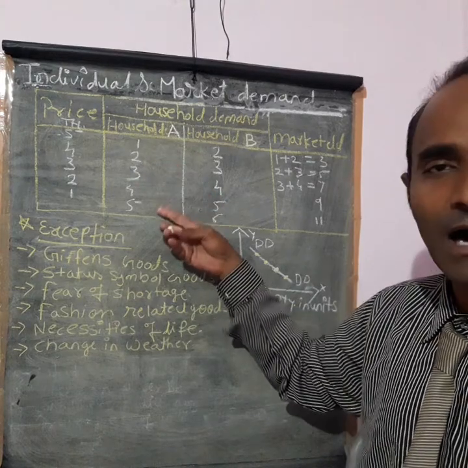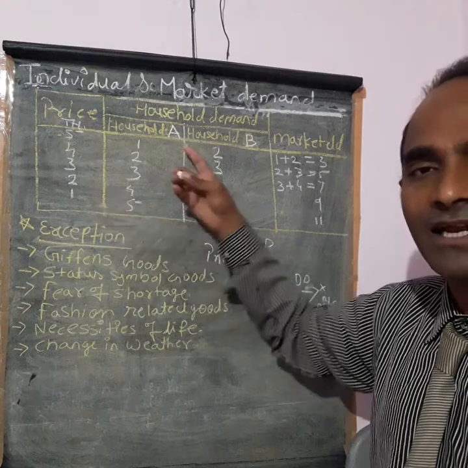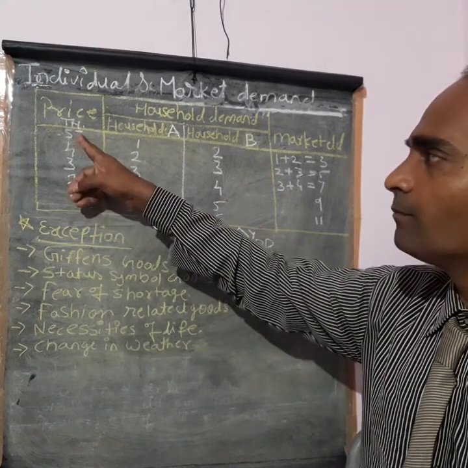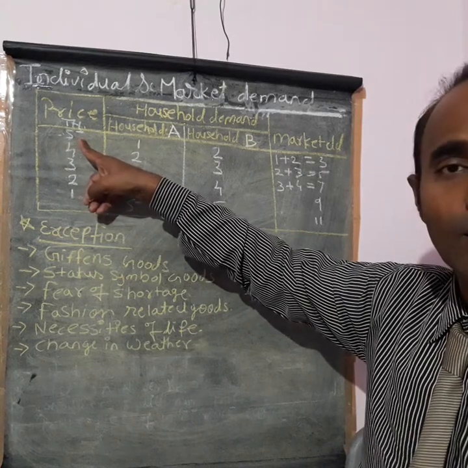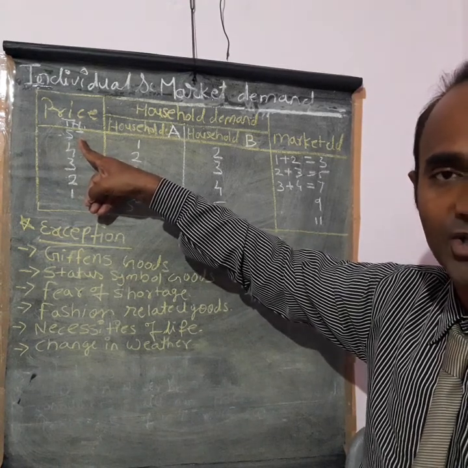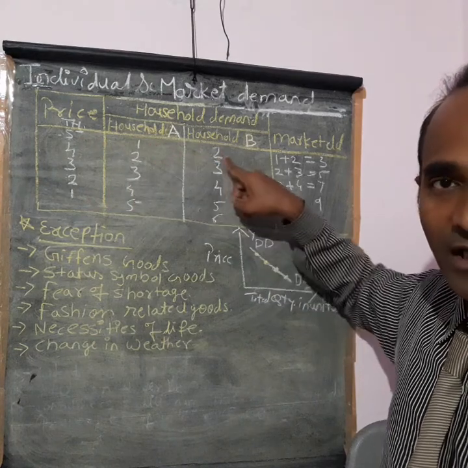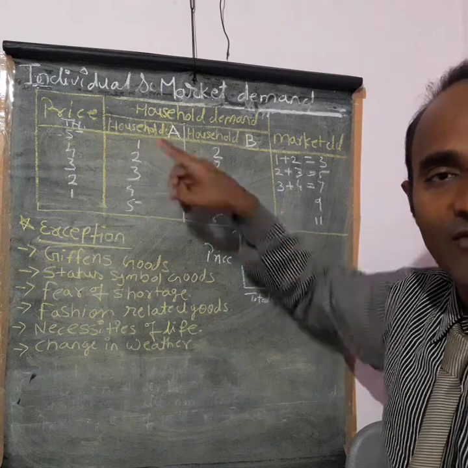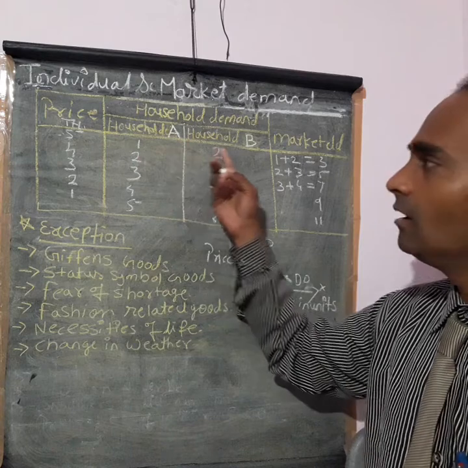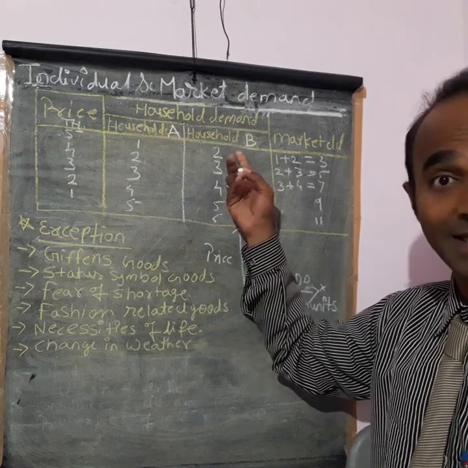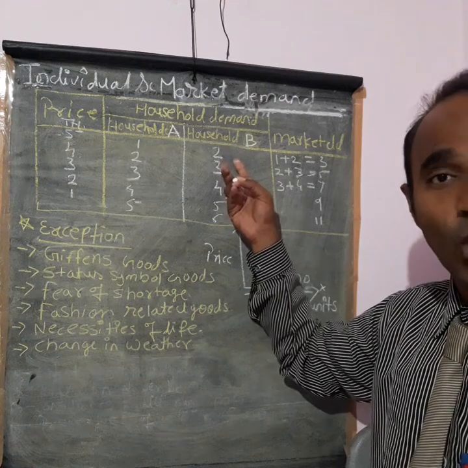At different levels of prices, the demands are different. When the price is 5 rupees, the highest price in this demand schedule, household A demands only one unit because the price is high, while B demands 2 because he has a capacity to ask for one more, but still this capacity is low.